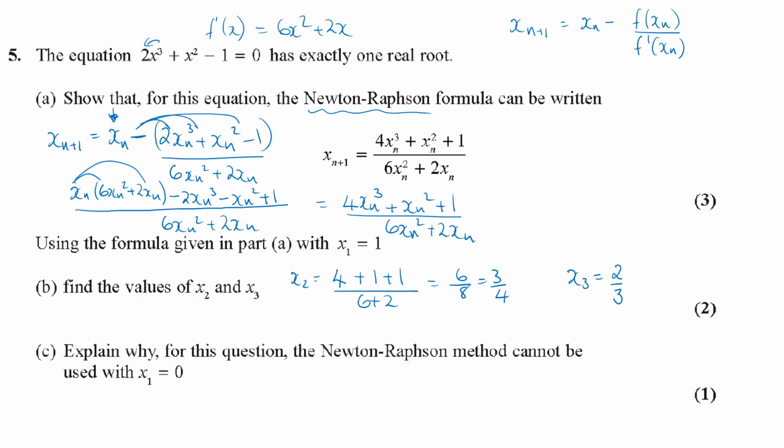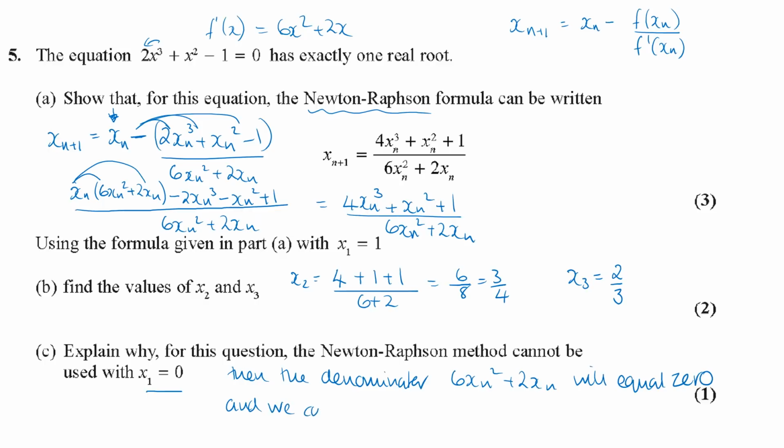Part C, explain why for this question the Newton-Raphson method cannot be used for x1 equal to 0. If x1 is equal to 0, then the denominator of that fraction part, the 6xn squared plus 2xn, will equal 0, and we cannot divide by 0.